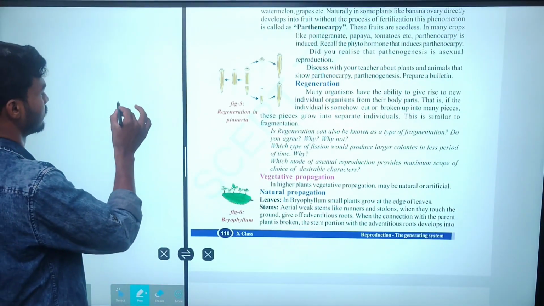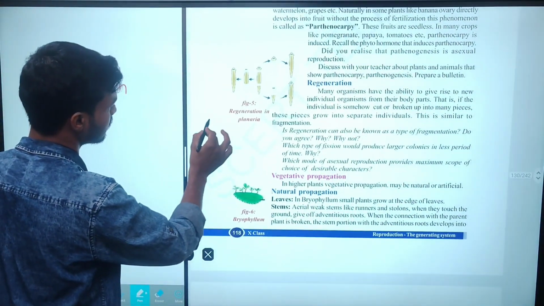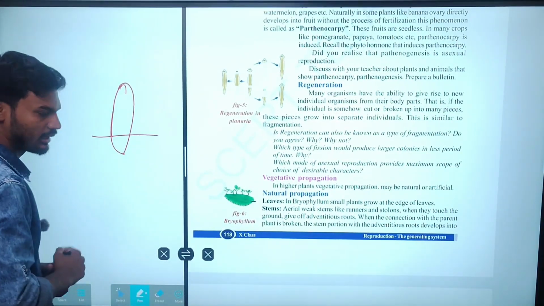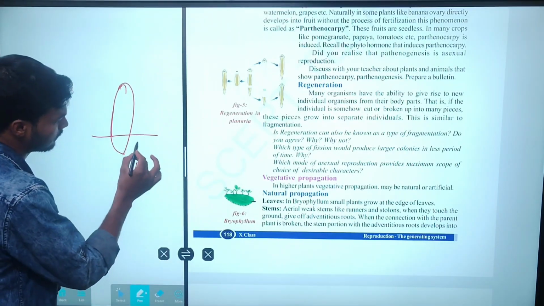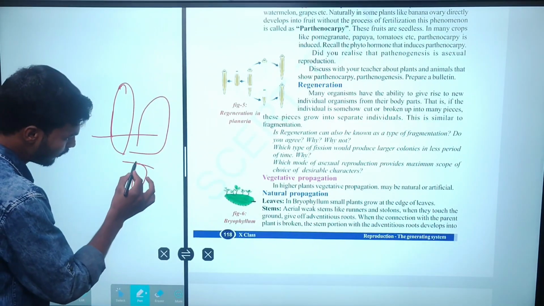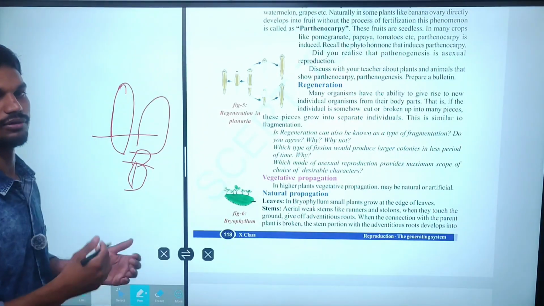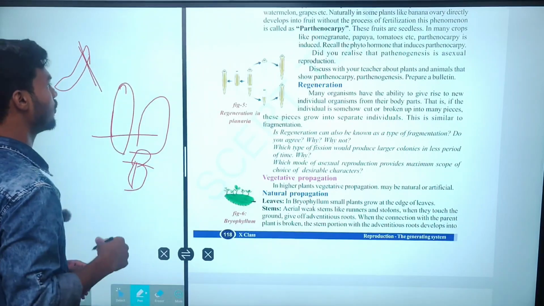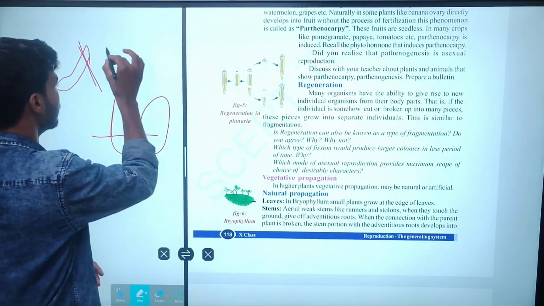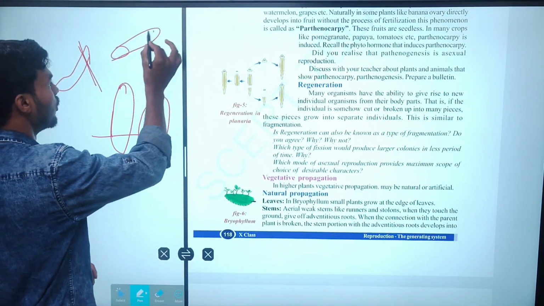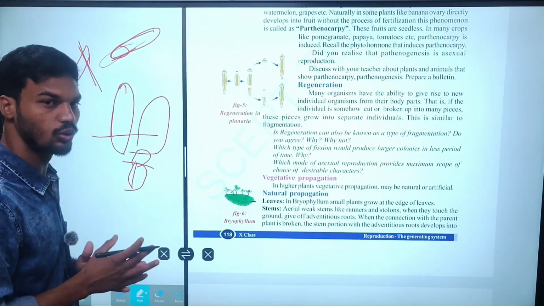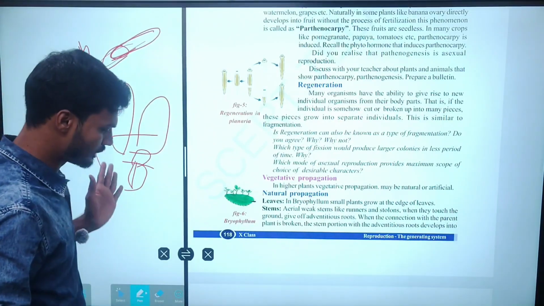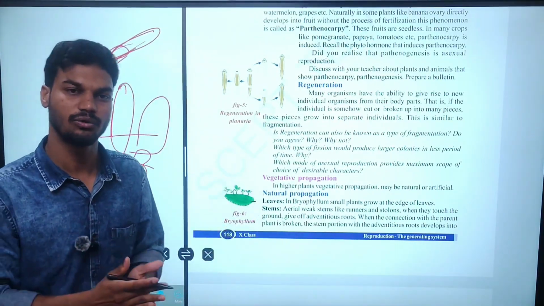So this structure looks like fragmentation. Imagine an individual. When the individual is accidentally cut and a piece separates, the remaining body is able to regenerate after some time. If a small part is split or cut off, this small part is able to develop into a new full structure. That is known as regeneration. By the process of regeneration, a new individual is formed.